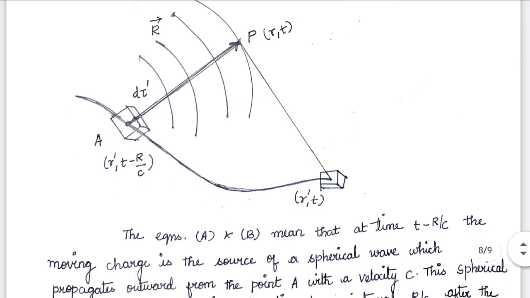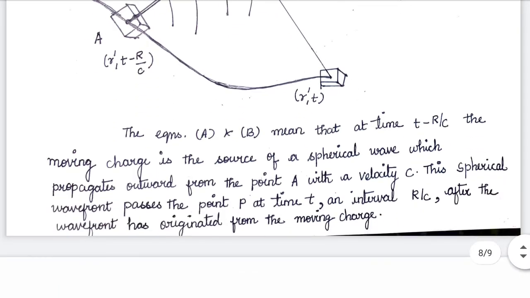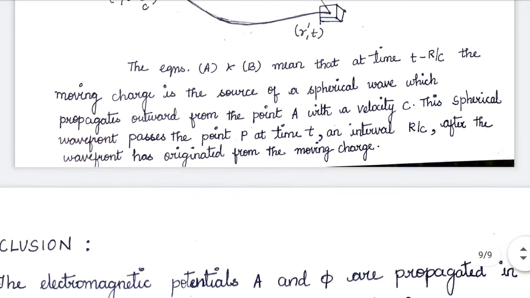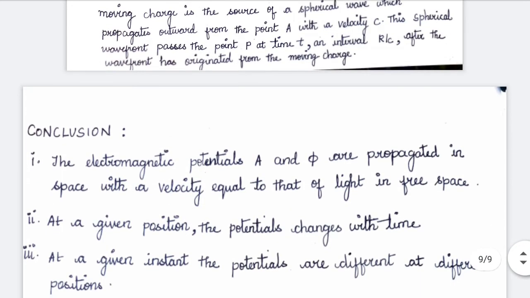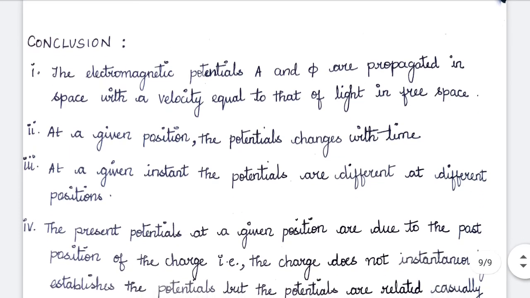before the present time. So finally we can conclude that the electromagnetic potentials A and phi are propagated in space with a velocity equal to that of light in free space. At a given position, the potential changes with time, and also at any given instant the potentials are different at different positions.